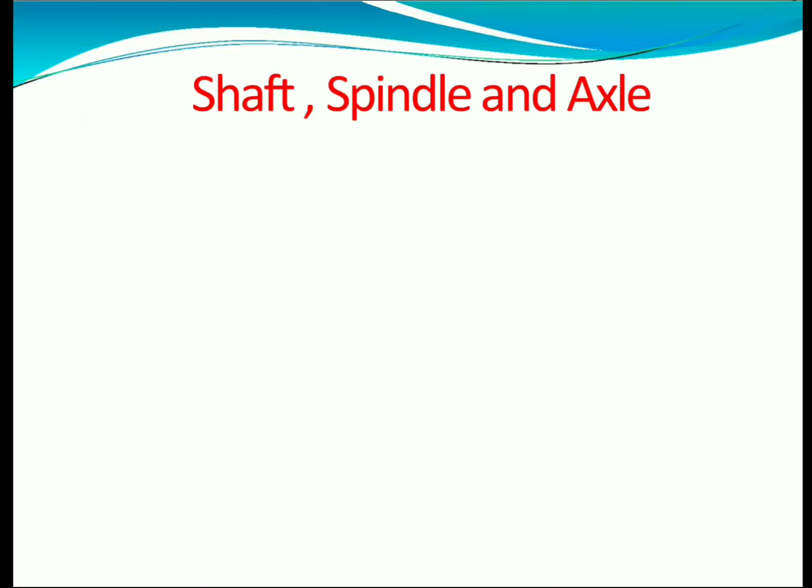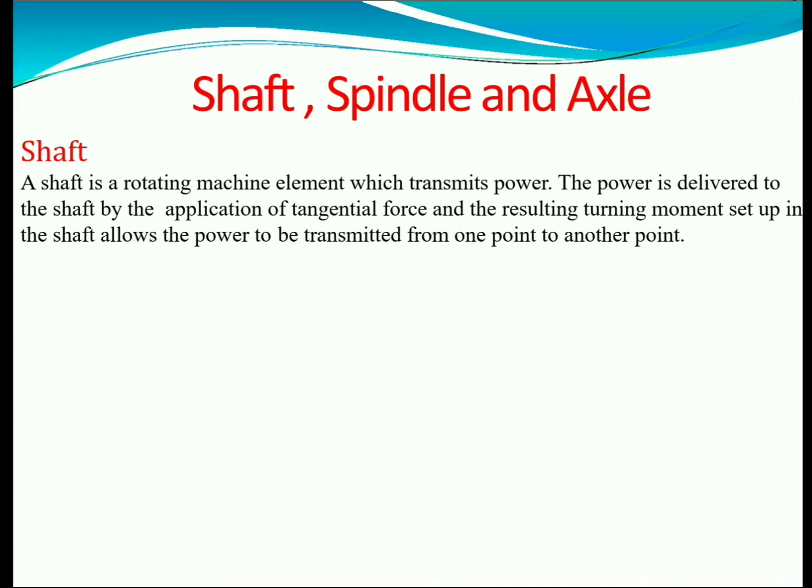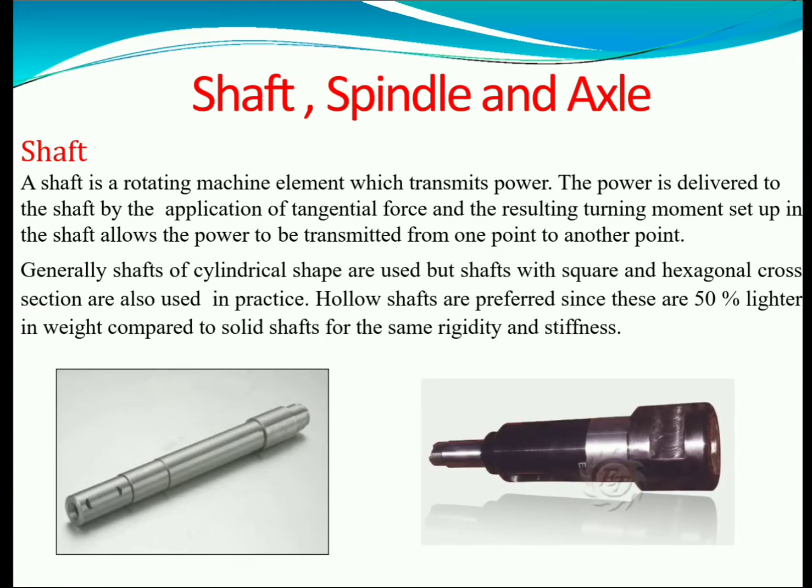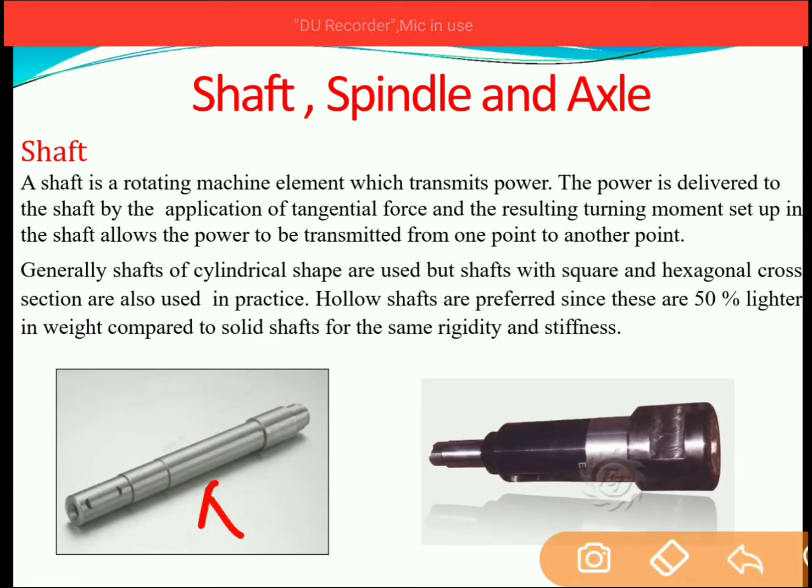Now let's understand various mechanical elements. First is shaft, spindle and axle. Now what is a shaft? A shaft is a rotating element which transmits power. The power is delivered to the shaft by the application of tangential force, and the resultant turning moment set up in the shaft allows the power to transmit from one point to another. You can see the figures of shafts which are used in machines. These shafts are generally of cylindrical shape.